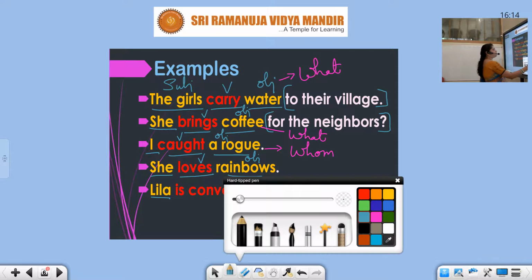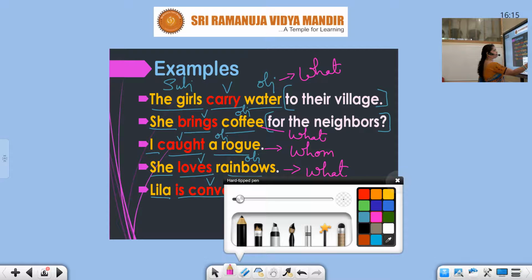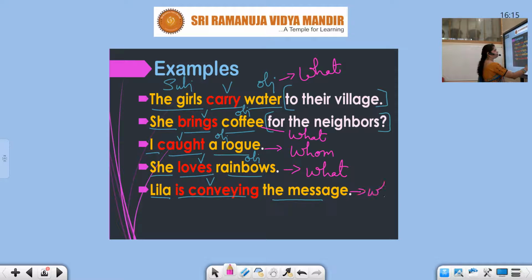Okay? So, Leela is conveying. Is conveying is the verb, present continuous. Is conveying what? She is conveying what? A message. So, it's an object.